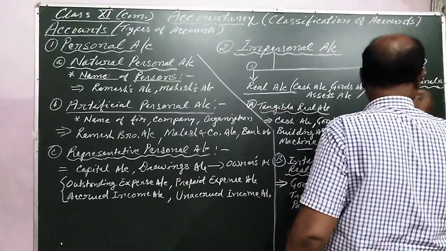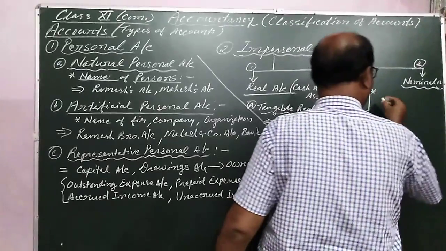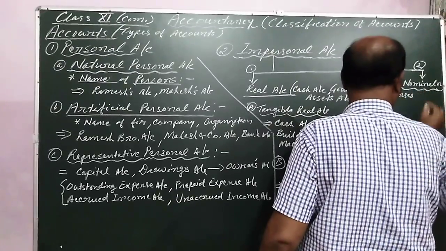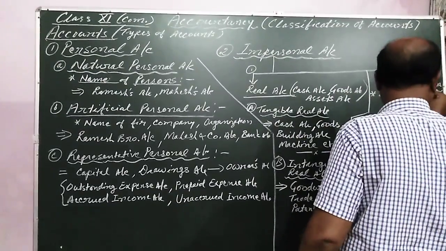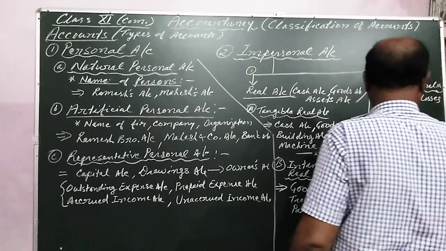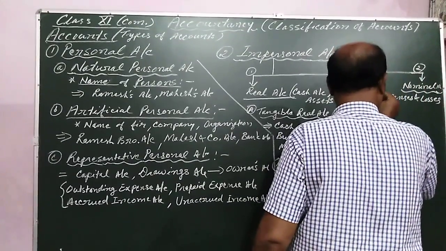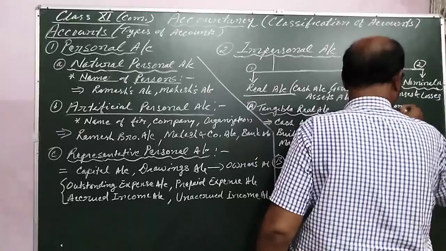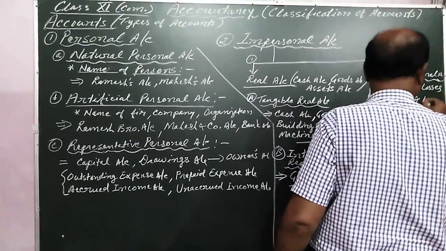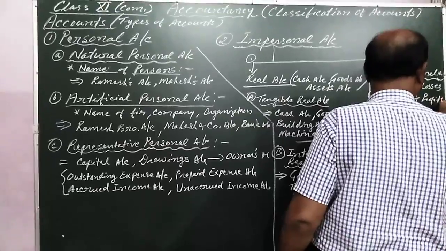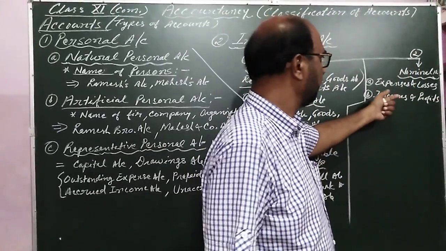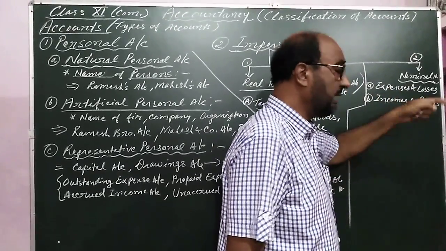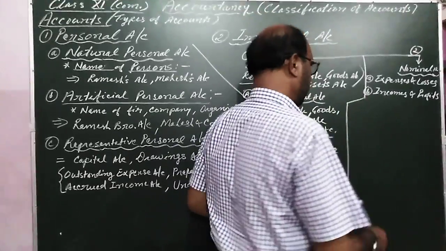Nominal account includes four items: A, expenses and losses, and B, incomes and profits. These are the two categories. Four words are there. Expenses and losses are of the same nature. Incomes and profits are of the same nature.